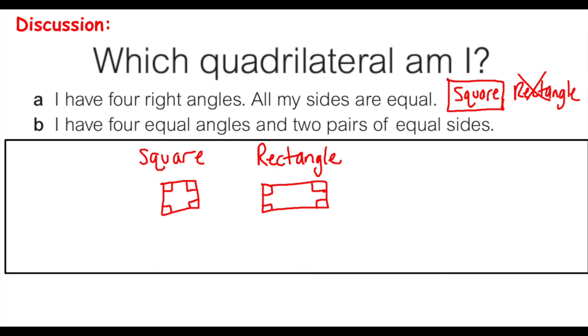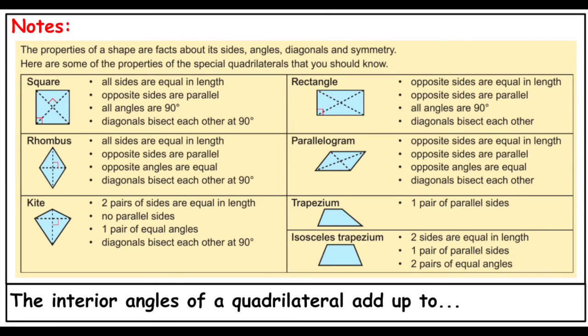Let's go to that first page to see if there's anything we have forgotten. So looking for shapes that have four equal angles. Now a rhombus will not have four equal angles, because obviously it's only the opposite ones that are equal, so it can't be that. Parallelogram, similar to the rhombus, opposite angles are equal, but they're not all the same. Trapezium, can't be that. Two pairs, but not all equal. And a kite has only one pair of equal angles, these ones here, so it can't be a kite. Okay, we're on the right track.